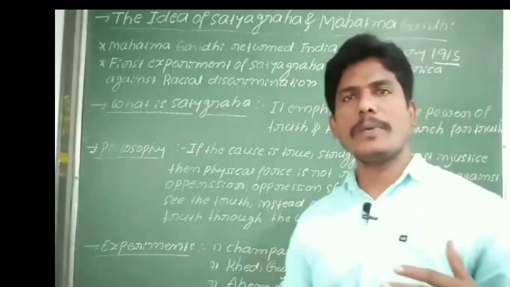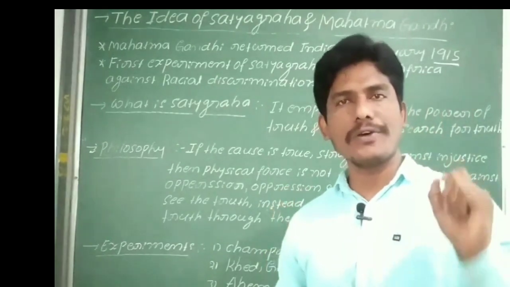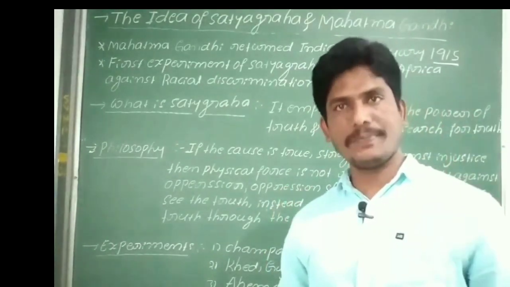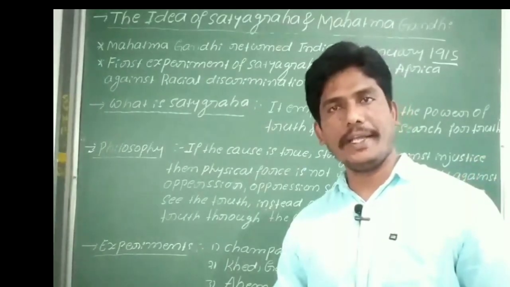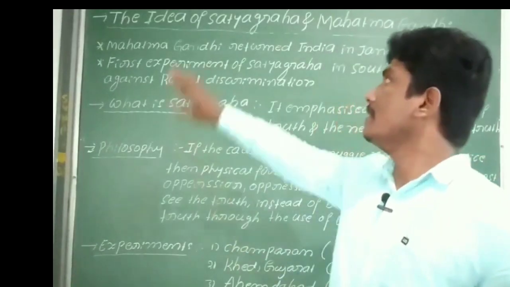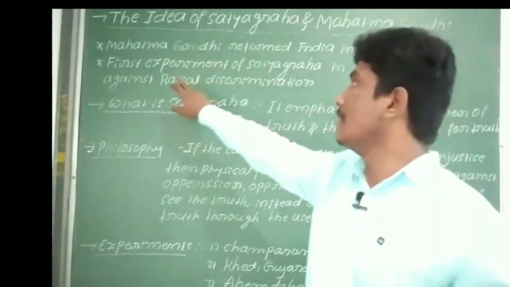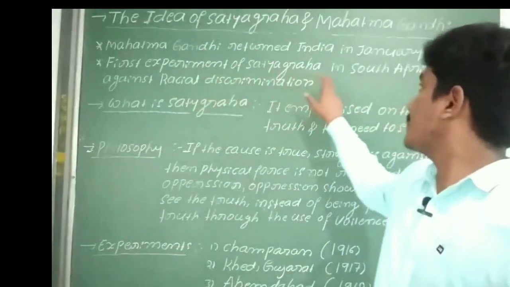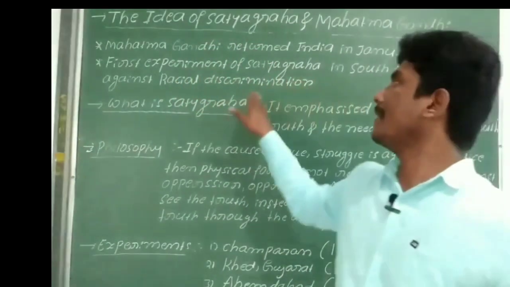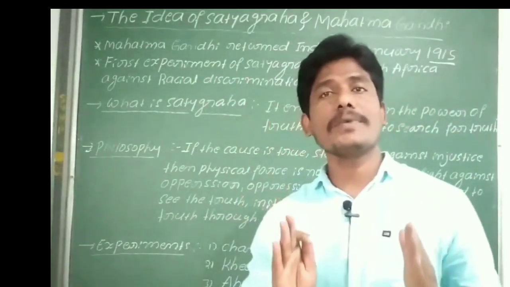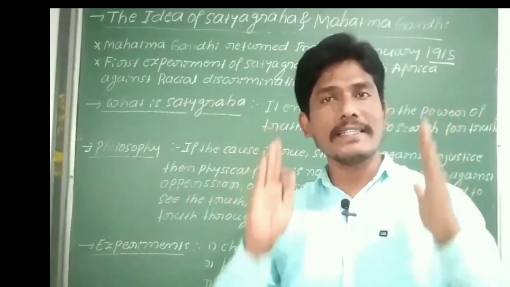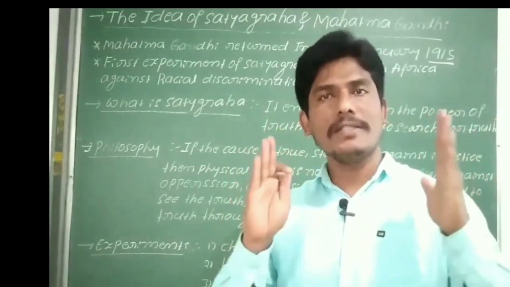In South Africa, Mahatma Gandhiji first experimented against the racial discrimination. The first Satyagraha, the first experiment of Satyagraha, was in South Africa against racial discrimination. So where did Mahatma Gandhiji use his Satyagraha for the first time?